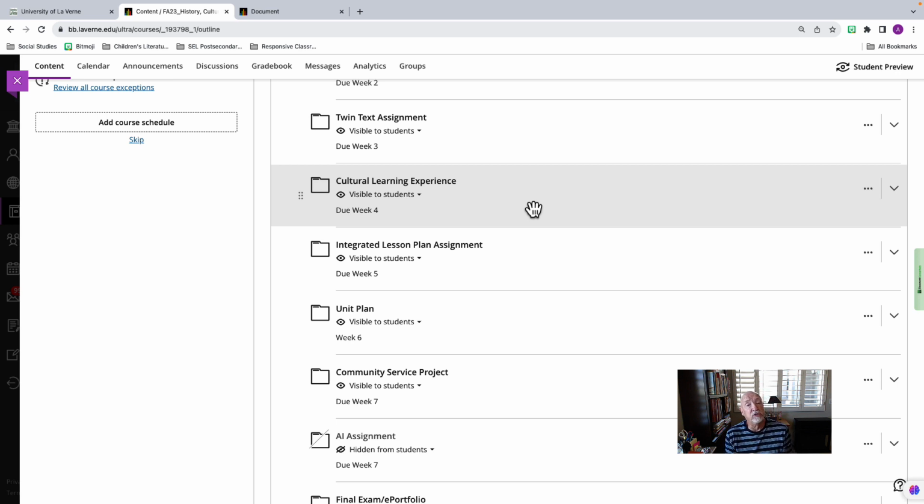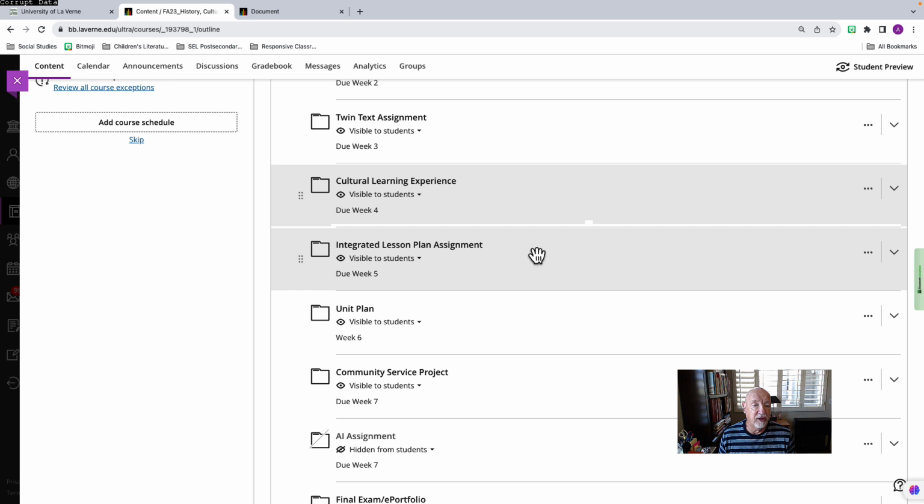It's something you're going to do during the first 4 weeks, because it's due week 4. So you need to get started on this right away. All the information is in here. If you have any questions, please feel free to ask me.